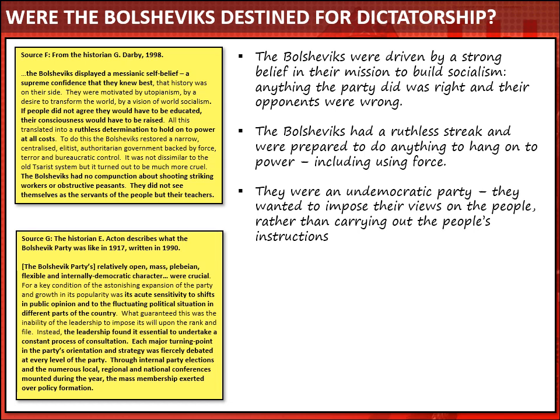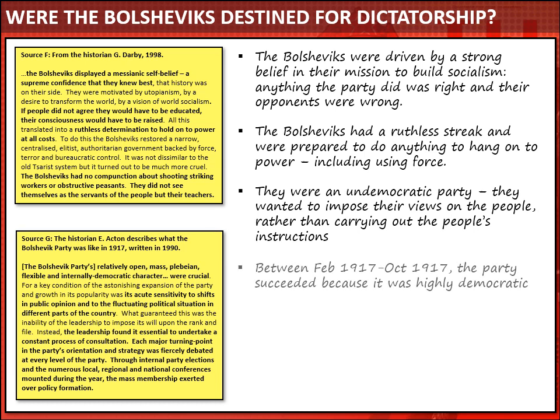Lastly, you had an extract from Acton, and he's one of the revisionist historians that we were talking about last time. His work's really quite useful and interesting because it's based on revisionist sources, accounts from the Soviet archives, which allow us to understand the beliefs and actions and views of kind of ordinary members of Russian society and lower ranking Bolsheviks, ordinary members, if you will. And he comes to a number of really useful conclusions.